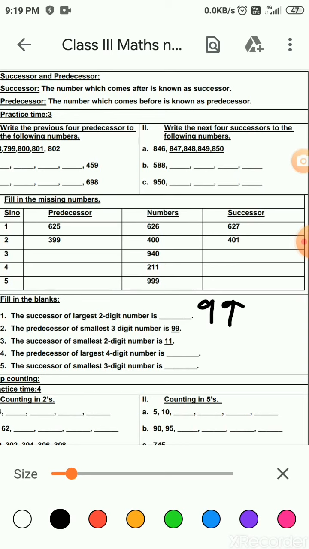What is the successor of largest 2-digit? That is plus 1. So what will be the answer? That is 99 plus 1 is 100. Okay, children? Now let's see the next question. The predecessor of smallest 3-digit number. Which is the smallest 3-digit number? You all know. Smallest 1-digit number is 1, smallest 2-digit number is 10, smallest 3-digit number is 100. What is the predecessor of 100? 100 minus 1, that is 99. Next one. Successor of smallest 2-digit number. Smallest 2-digit number is 10. Successor of 10 is 10 plus 1, 11.